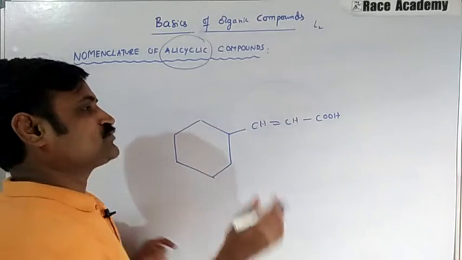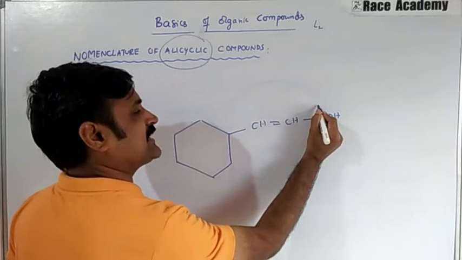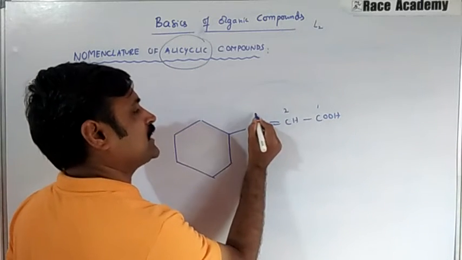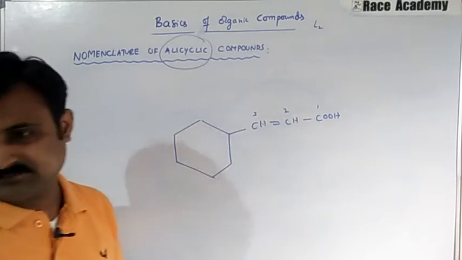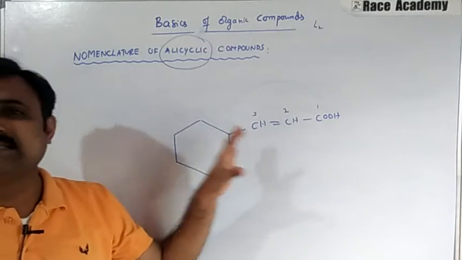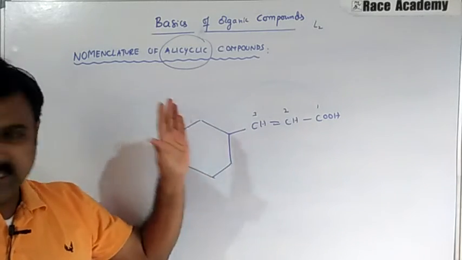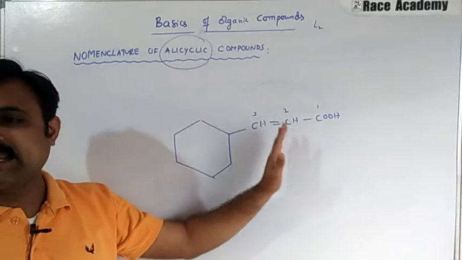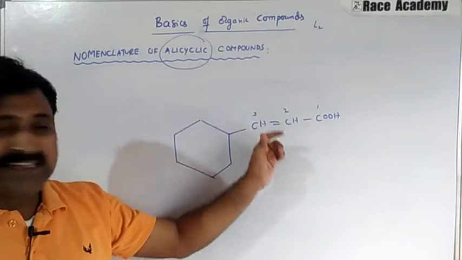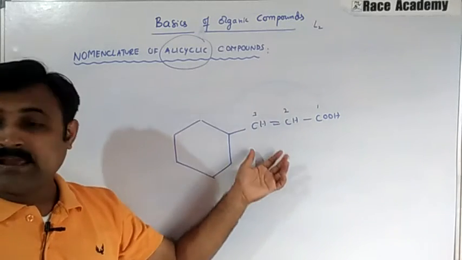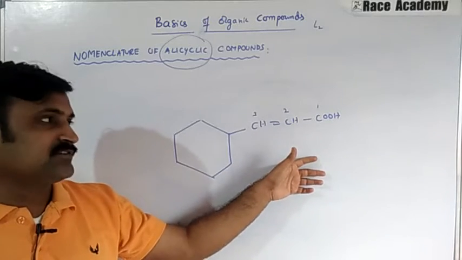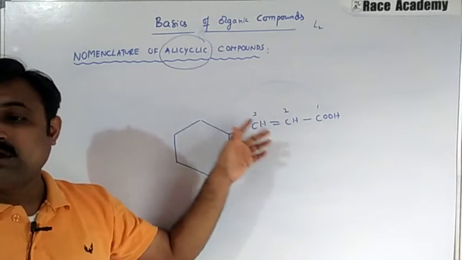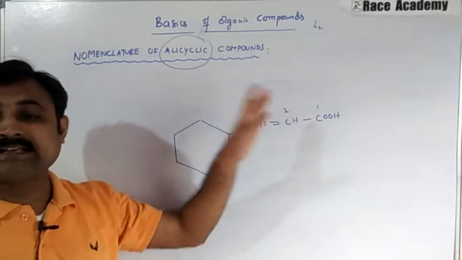In such a case we start giving numbering from here: 1, 2, 3. So here the side chain contains a functional group, and then that compound is termed as acyclic one, irrespective of the ring size.